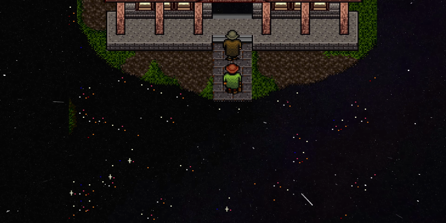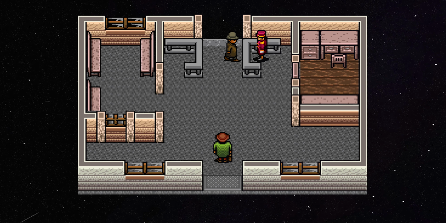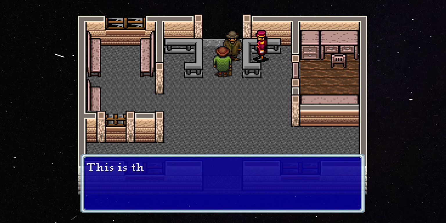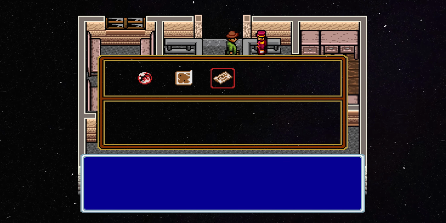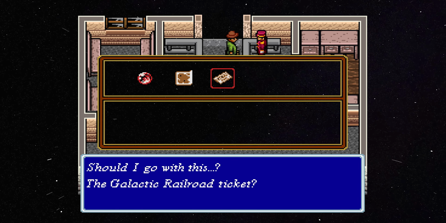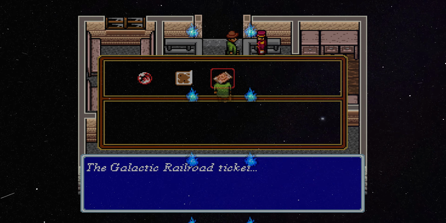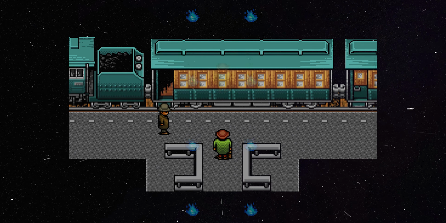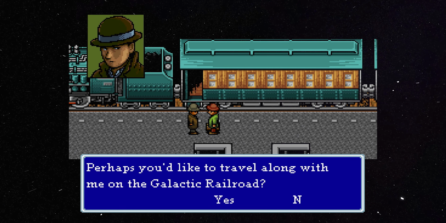Taking us to the station, he enters the platform ahead of us, but tickets are needed to get on. By searching our pockets, we find that a ticket has miraculously appeared, so we hand it over and step onto the platform, where Kenji asks if we'd like to be his travel partner. We say yes and get on the train.